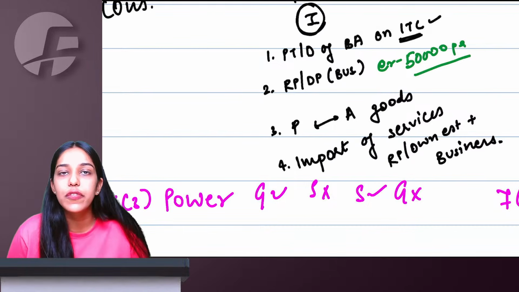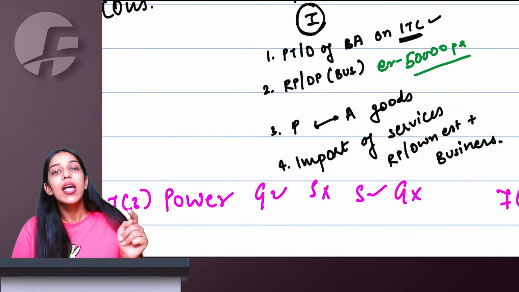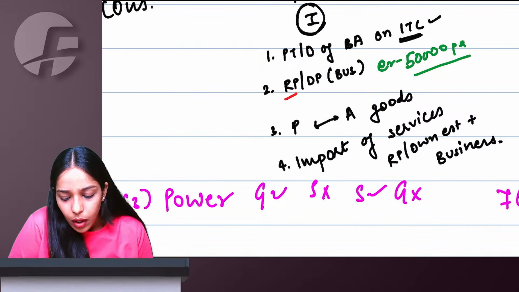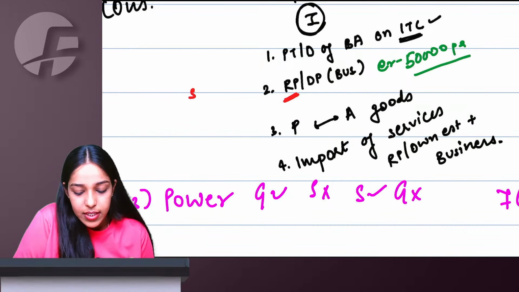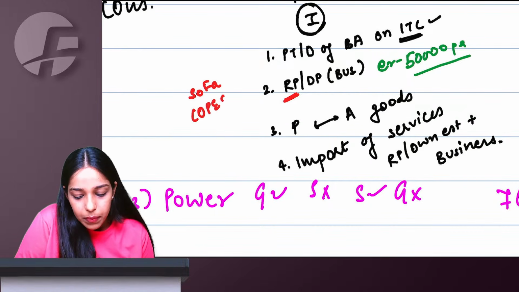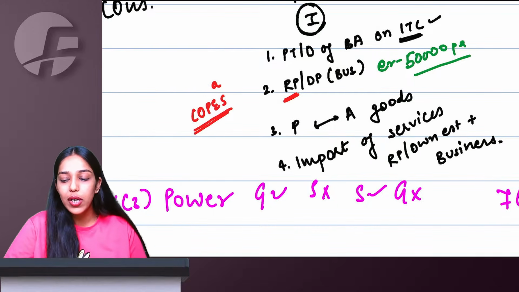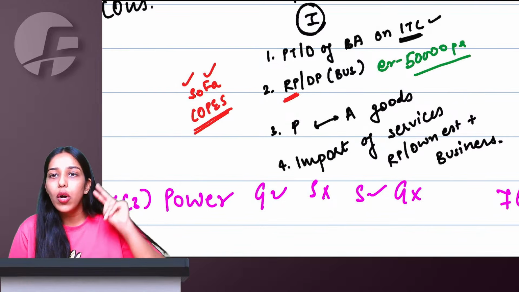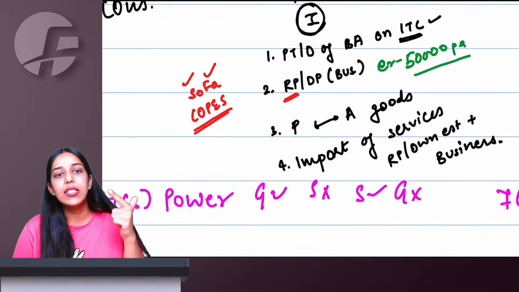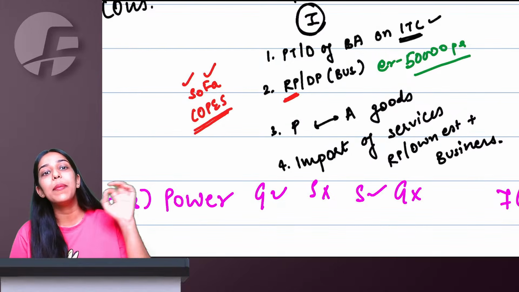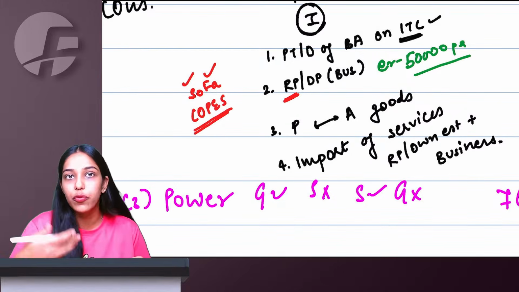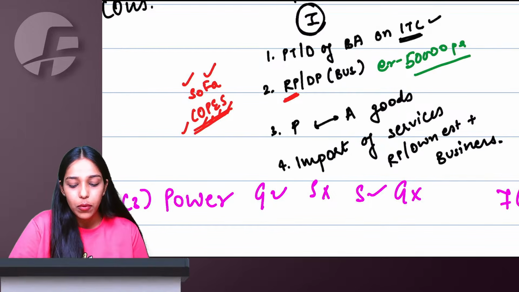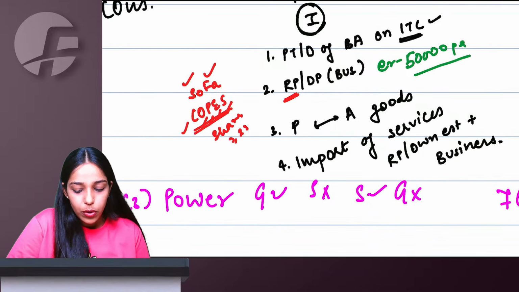Why is only import of services covered here? Because import of goods is specifically dealt with in the Customs Act. Who are the related persons under GST? SOFA Corps are the related persons under GST. So S for sole agent, sole distributor, and F for family. Now, spouse and children are always going to be your related person, but parents, grandparents, brother, and sister, only if they are dependent, then they are going to be related with you. C for control, O for officer, director, partner, employer, employee, and shares greater than or equal to 25%.